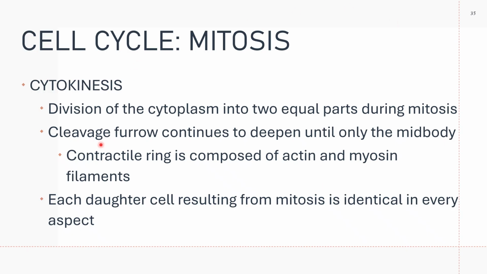So let's take a look. You already have two nuclei. But then the daughter cells are still connected by a bridge of cytoplasm and polar microtubules during this phase. And please note that the polar microtubules are surrounded by a contractile ring.